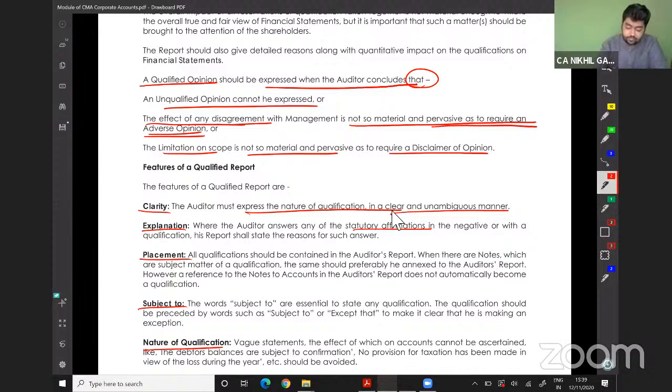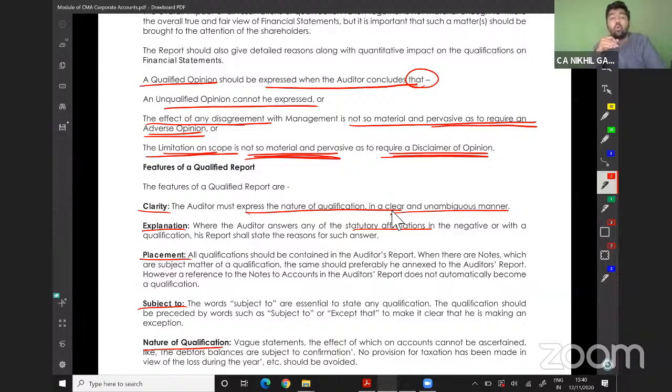issued. The limitation of the scope is not so material and pervasive to require a disclaimer. See, disclaimer and adverse are the extreme reports. These both are the extreme. Disclaimer means they have limited my scope to such an extent that I cannot give any opinion. So then disclaimer. See, you have asked for 100 documents, they have given you 98. They have not given you 2 documents. So you can't say they have not given me 2 documents, I will give a disclaimer report, because I'm not able to give any opinion.